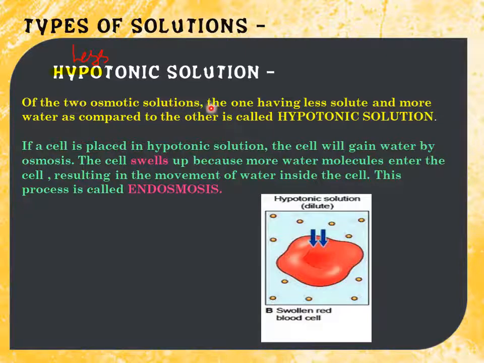So in the solution solute is less, and in the cell it is more. Now what we have discussed related to osmosis is that there is movement of solvent from high to low concentration, where solvent is more. In this solution, so there will be movement of solvent from the external medium to the internal.